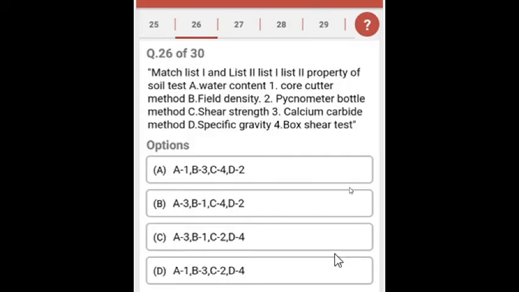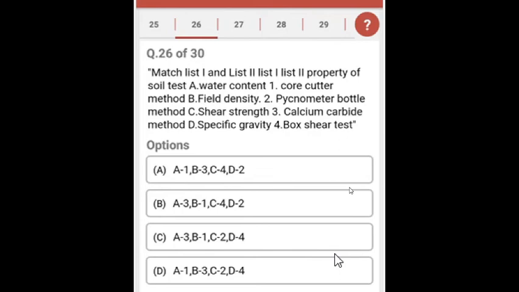Question 26. There is a question regarding matching. There is a list 1. In list 1, soil test: A, water content, B, field density, C, shear strength, and D, specific gravity. And in another portion there is 1, 2, 3, 4. 1 is core cutter, 2 is pycnometer bottle, 3 is calcium carbide box. Here we have to give the correct relation between A, B, C, D and 1, 2, 3, 4.